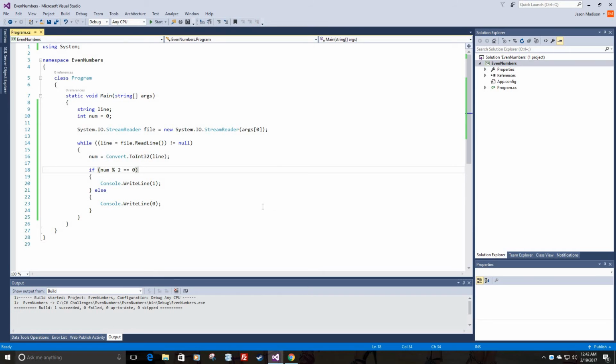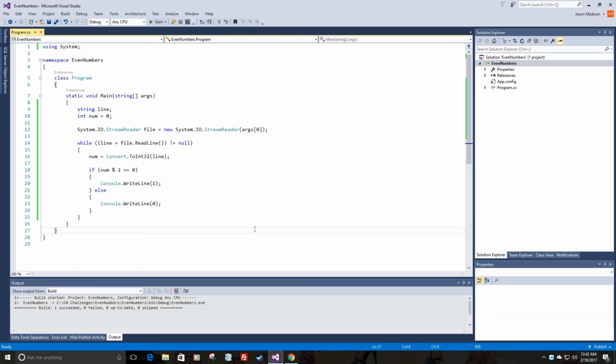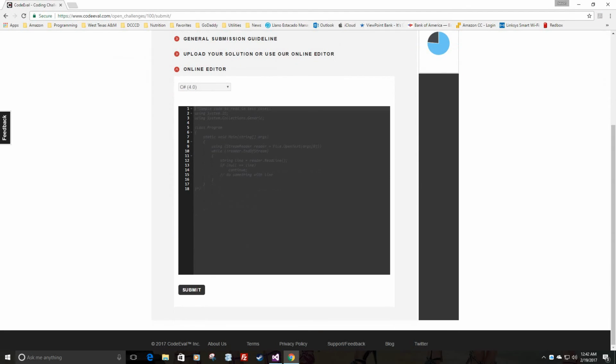The next thing we need to do is to submit our code for testing. So I'm going to select all my code and then copy it using Control C. Go over to CodeEval's website. Paste in my code and make sure that is correct. Hit submit.